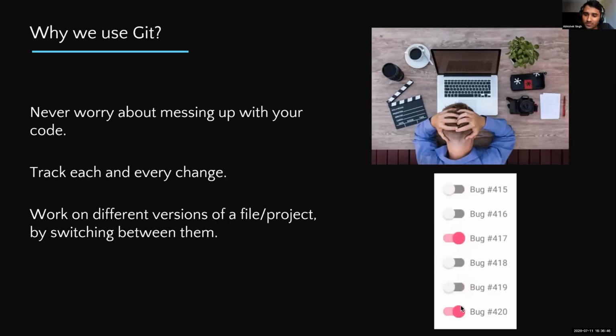What I was doing, I was just making a GIF file of it and sending it to him by mail or on WhatsApp. So it is really a worst practice in a developer's life. So we can use Git and GitHub over there.